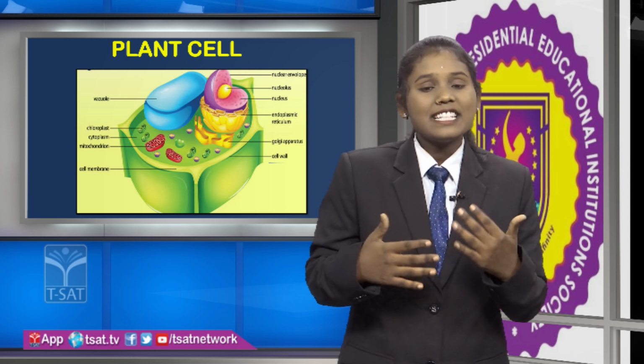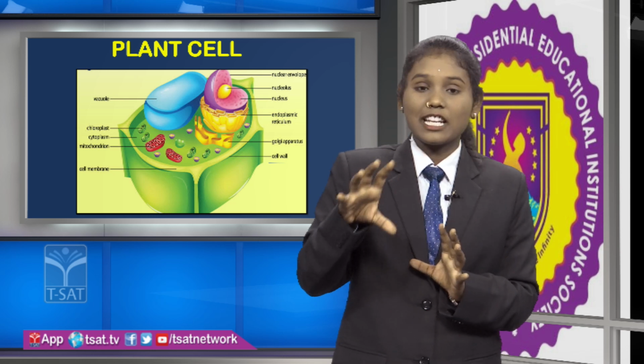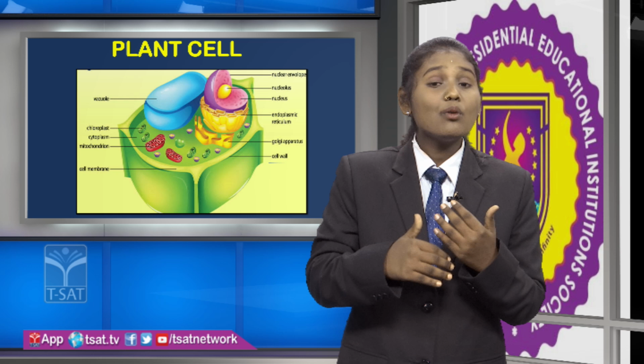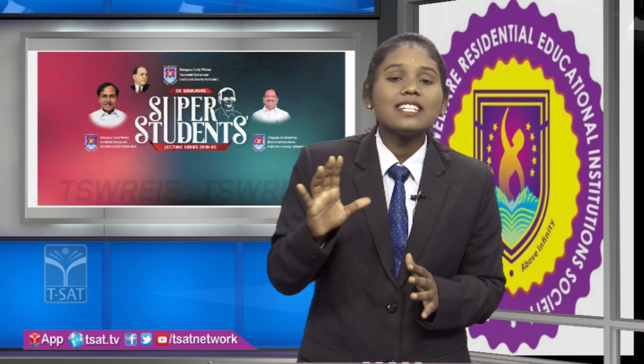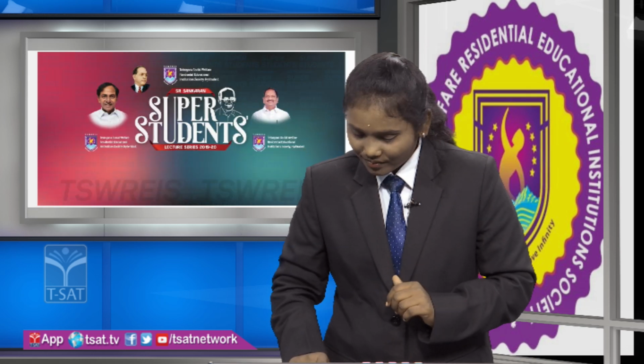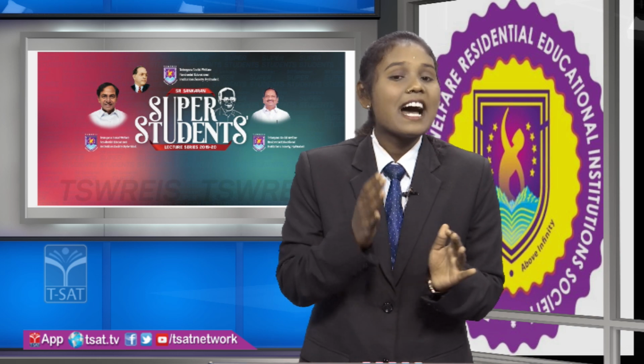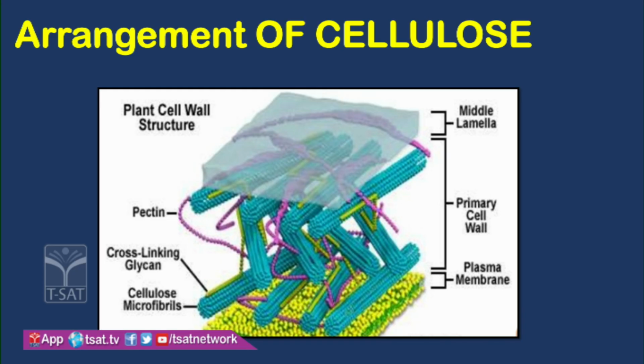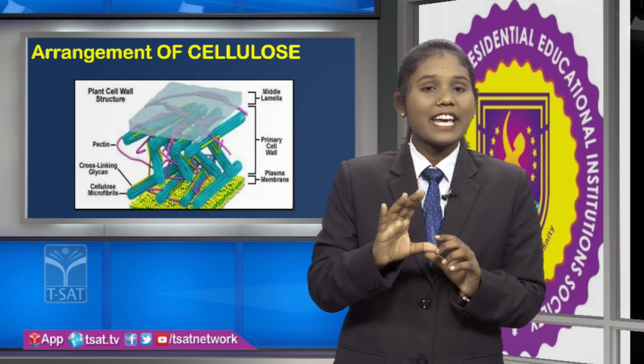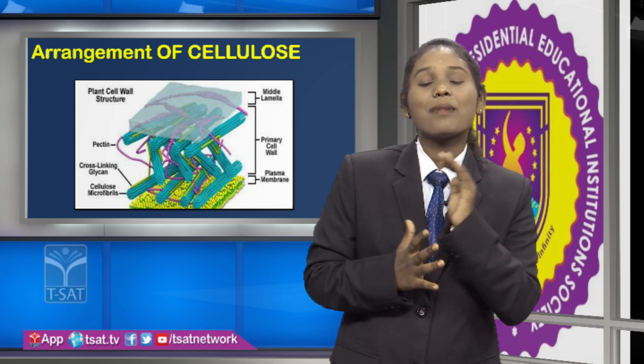Okay friends, let us see where this cellulose is present and how it is arranged in a plant cell wall. Here, this is the arrangement of cellulose. In the primary cell wall of a plant cell, the cellulose is arranged as cellulosic chains in cellulosic microfibrils. Friends, this is the arrangement of cellulose in the primary cell wall of a plant cell.